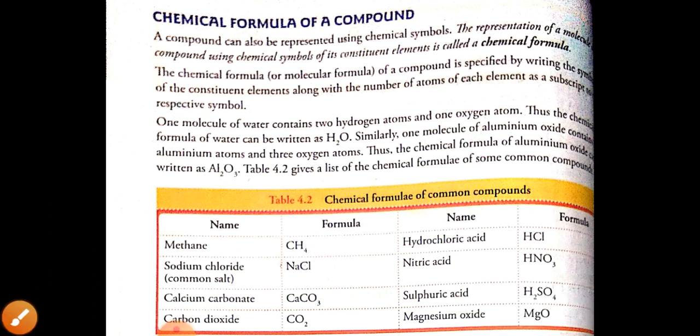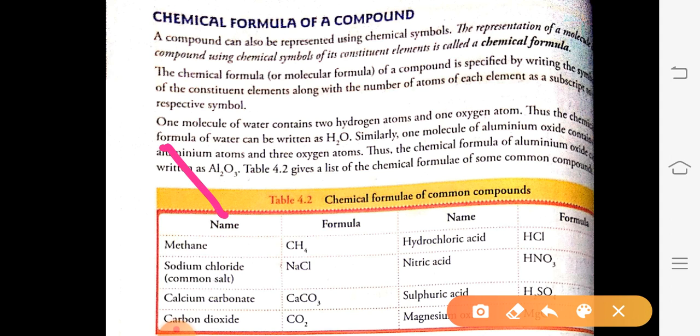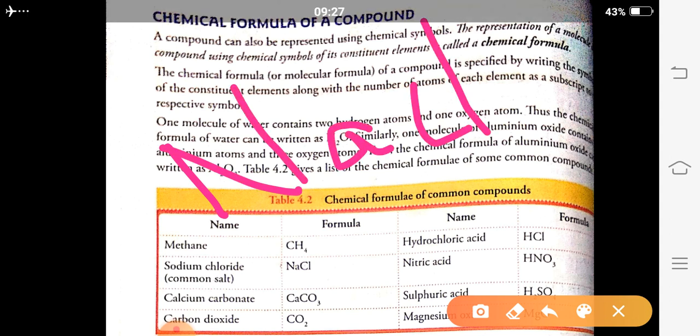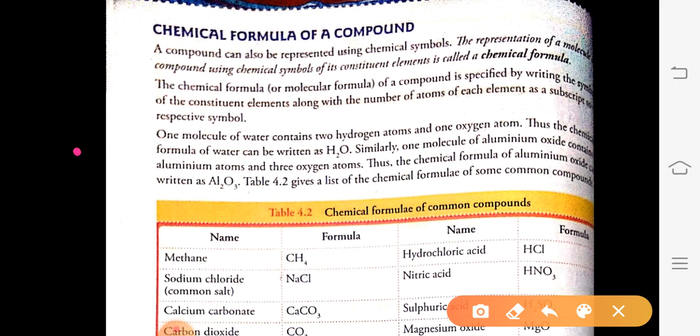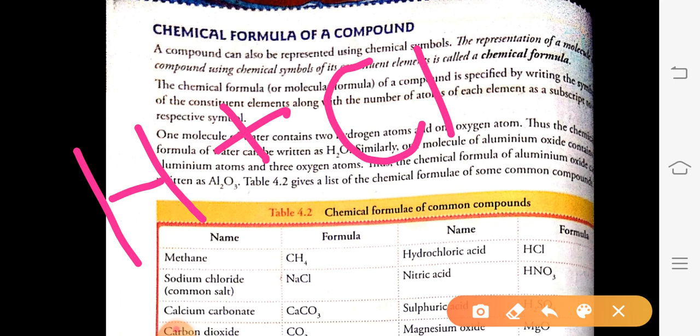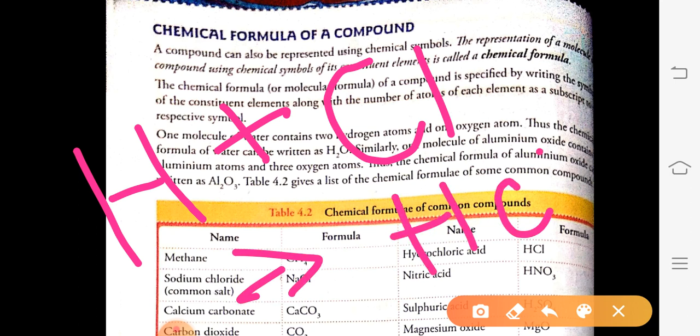It forms the compound NaCl, that is sodium chloride. Got this? Once again, another example: if one atom of hydrogen joins with one atom of chlorine, it forms the compound HCl, which we call hydrochloric acid.